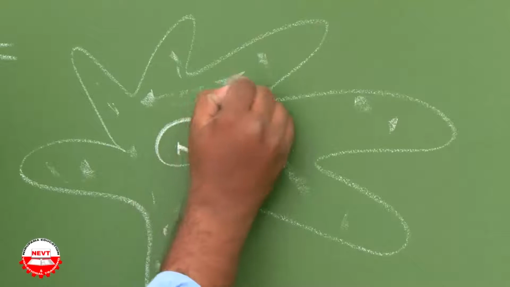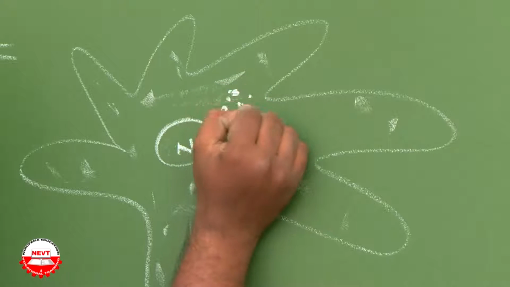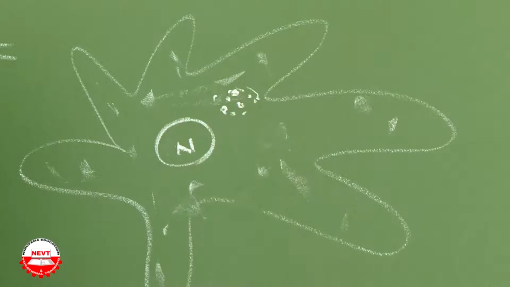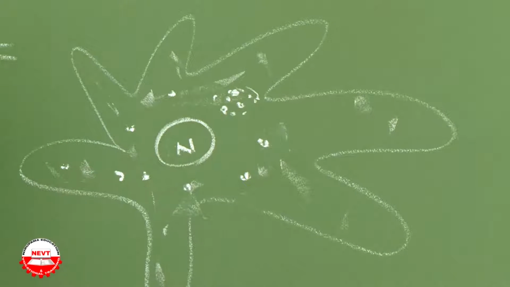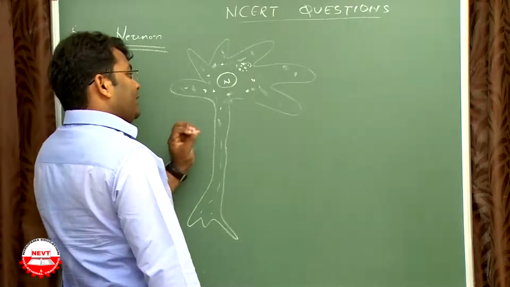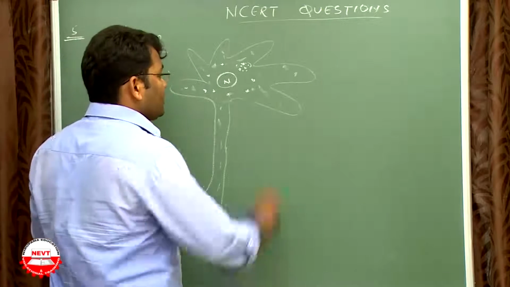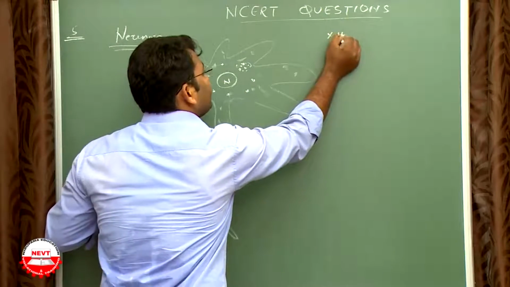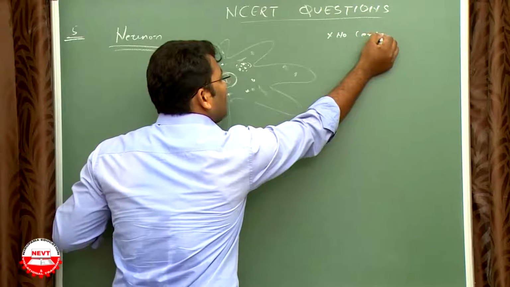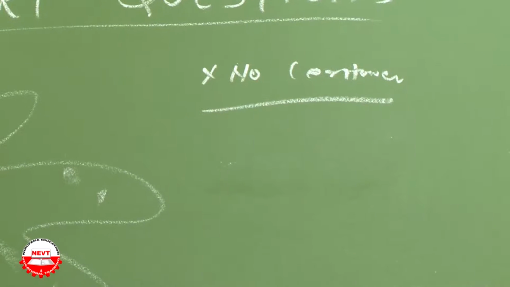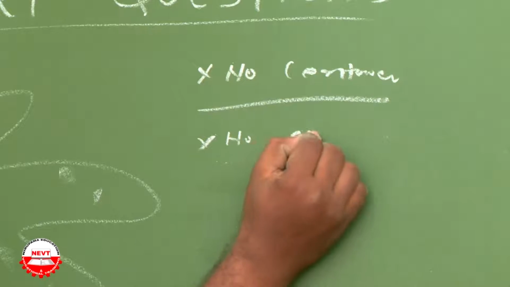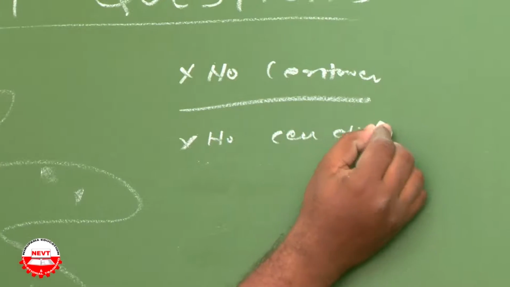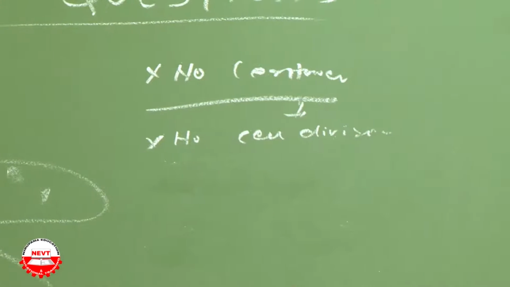The cytoplasm contains some protein crystals called Nissl granules, some solid granules that are protein accumulations. Apart from that, it contains all cell organelles except centrosome. No centrosome will be here. So that's why neurons are unable to divide. No cell division takes place because of the lack of centrosome.